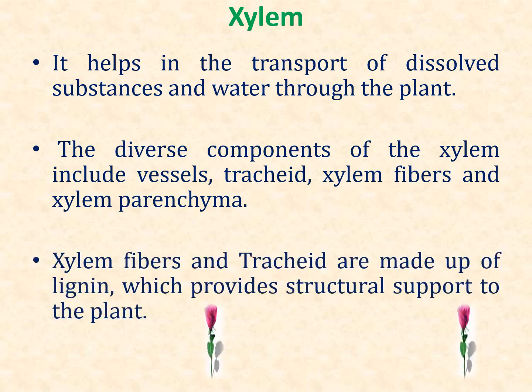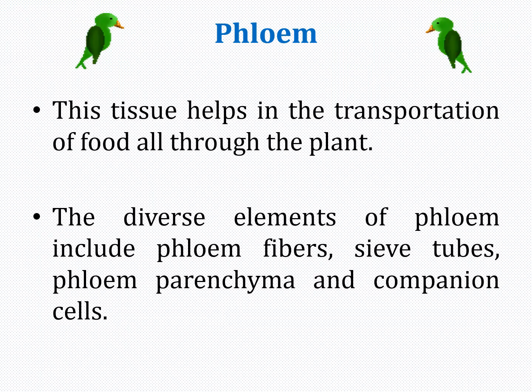Xylem fibers and tracheids are made up of lignin, which provides structural support to the plant. Next we see about phloem. This tissue helps in the transportation of food all through the plant. The diverse elements of phloem include phloem fibers, sieve tubes, phloem parenchyma, and companion cells.